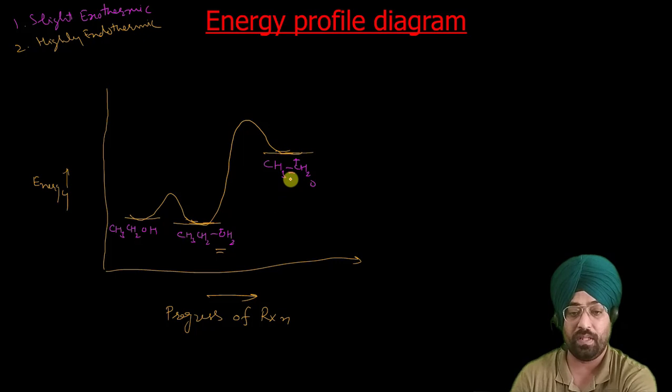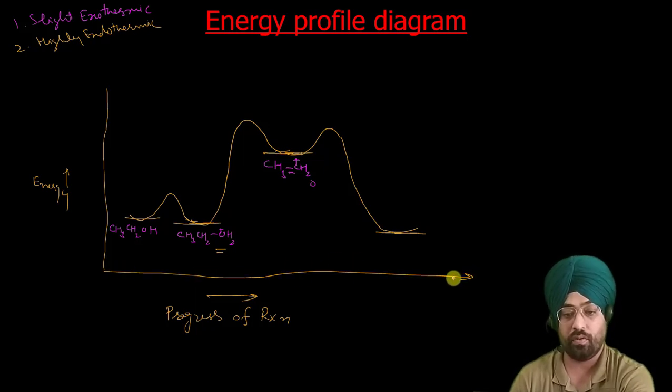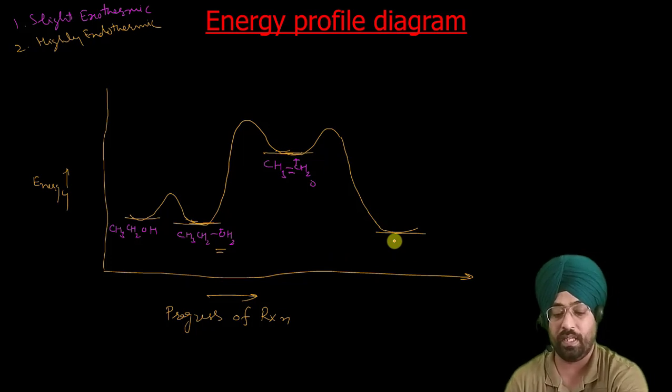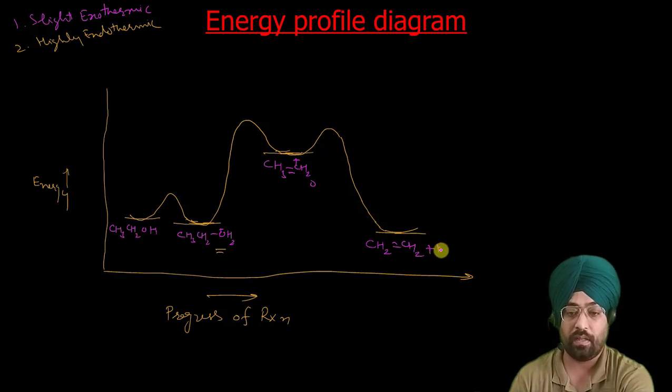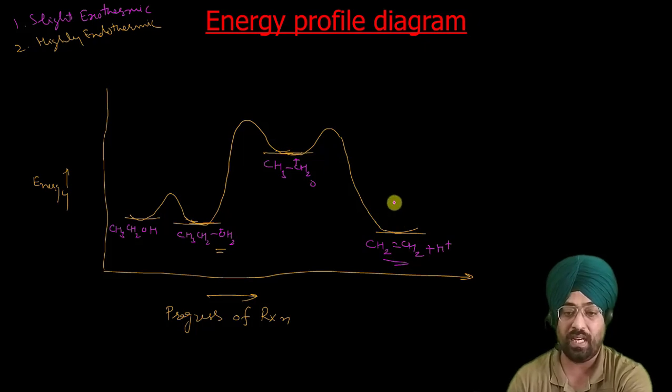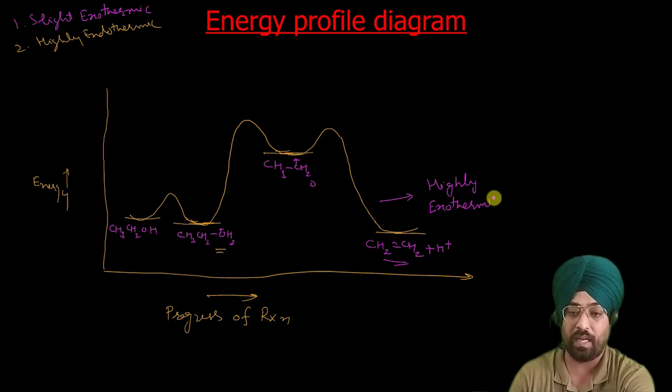So in the next step this undergoes elimination to give you products. Suppose these are your products, so I will write here. Yes, so these are your products. Here this undergoes elimination, and your products are CH2=CH2 plus H positive. So here is your product. You can see it is a highly exothermic step.